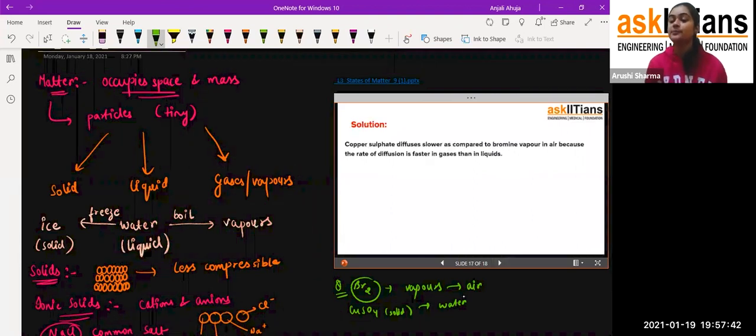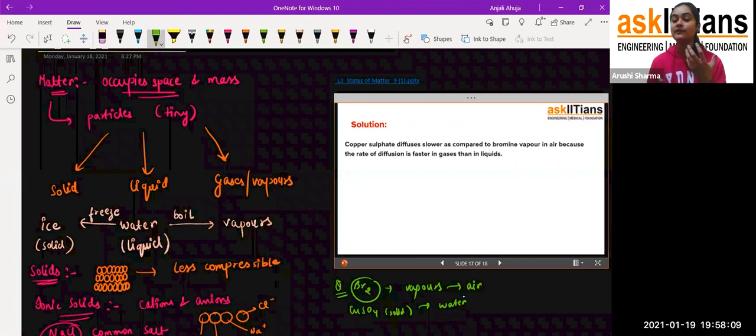Slower as compared to bromine vapor in air, because the rate of diffusion is faster in gases. Exactly, the rate of diffusion in gases is faster because they have a lot of space between them, so the other gas can diffuse in very easily. Whereas copper sulfate is solid, so it will take time to distribute into the particles and get dissolved into the water.